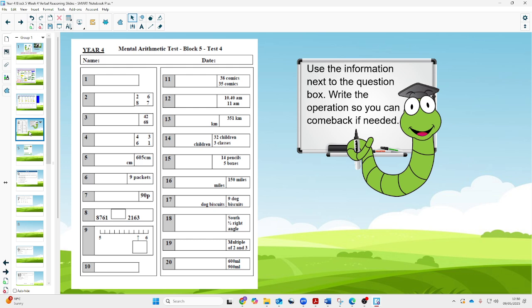Number 6. James's dad bought 9 packets of party poppers. Each box contains 8 party poppers. How many party poppers are there altogether?